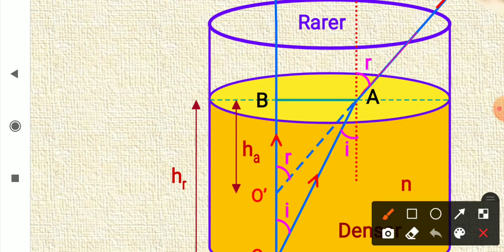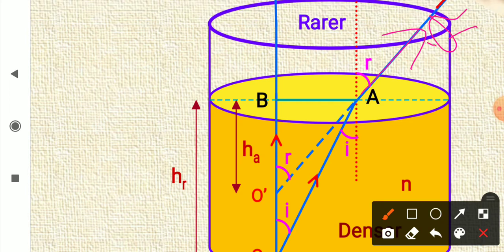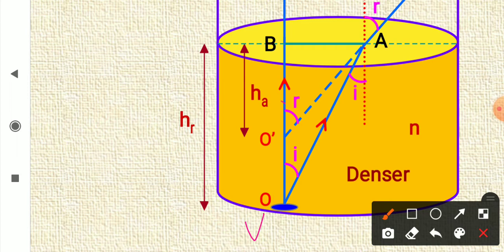Since the final light is coming along this position and your eye is here, you will feel that the rays are coming from this position, but actually the rays are coming from the object. So this O dash is image of this object. So here this O is object, but this O dash is its image, and the real depth of this object is HR, and the apparent depth of this image is HA.